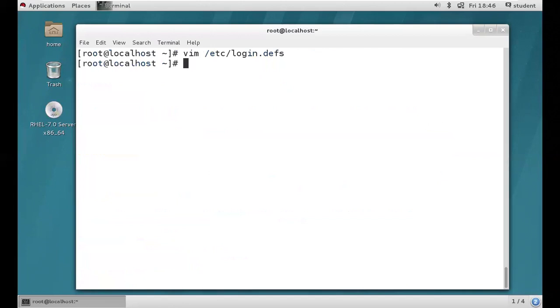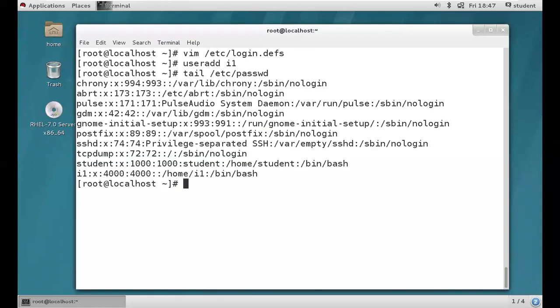We are back to the terminal. So let's try to create one user and see what will happen. useradd is the command. I'm creating one user called i1. Let's verify i1's properties. Tail /etc/passwd. See guys, the i1 user has 4000 UID and 4000 group ID.